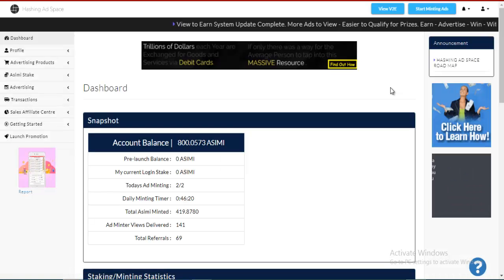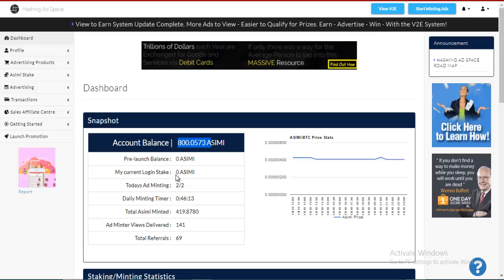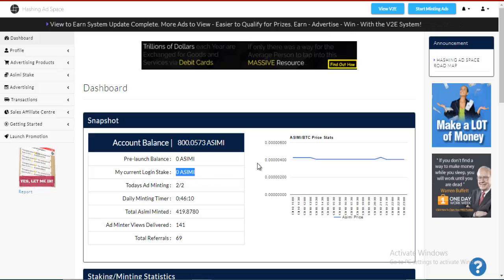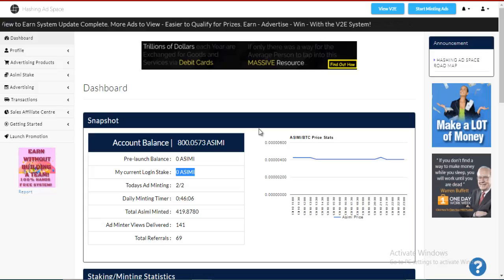So if you set up your login stake, you get paid for this, but I just wanted to update you on that also, because I removed my stake about 5-7 days ago. So as you can see, I'm at 800 ASIMI tokens, and I have 0 pre-launch balance as well as my login stake. I haven't staked anything yet because I wanted to make a withdrawal video, but then I missed the part when the ASIMI token actually went all the way to 7 cents.